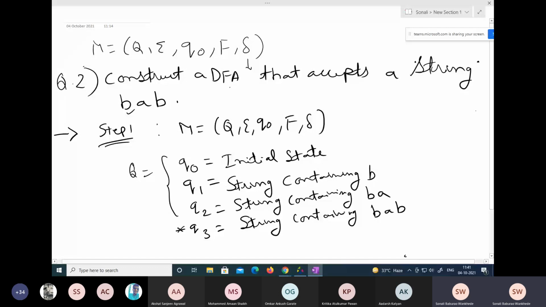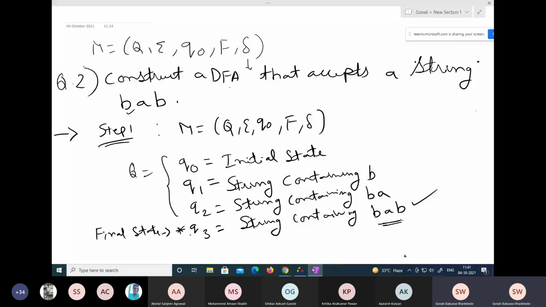Why is it becoming my final state? Because I'm interested in accepting the string BAB and it is storing the value BAB. I reached here, so that's why Q3 is my final state. So I require a state, still Q3. Is this much clear? Yes, ma'am. Okay, now I'll erase this.